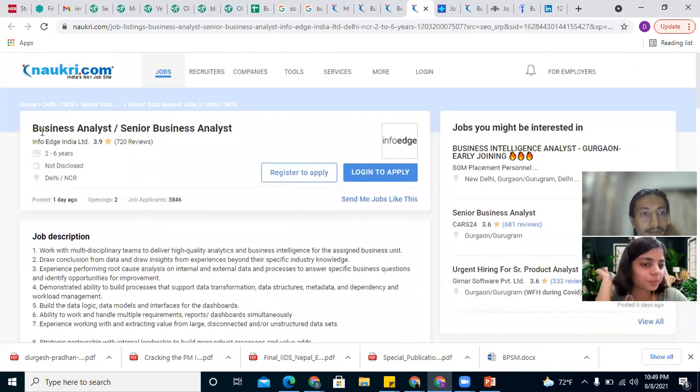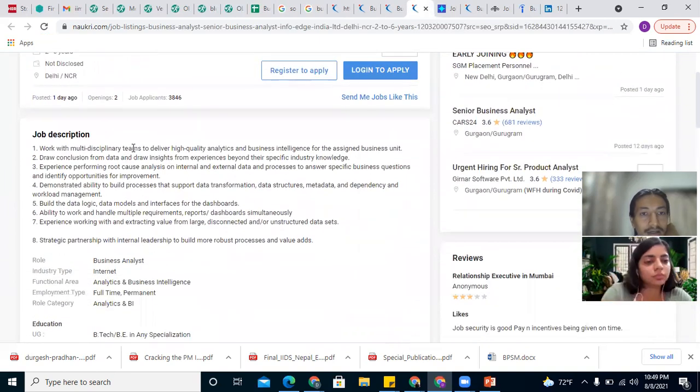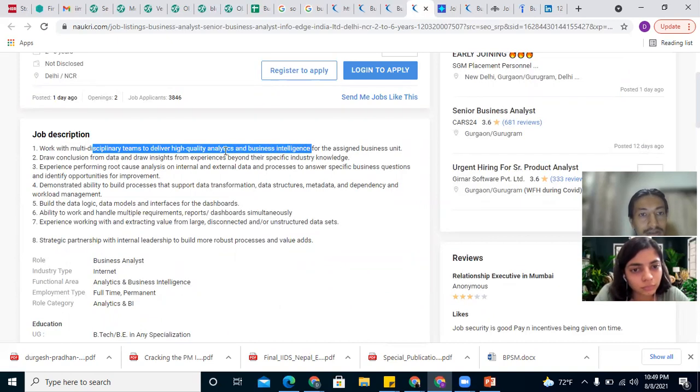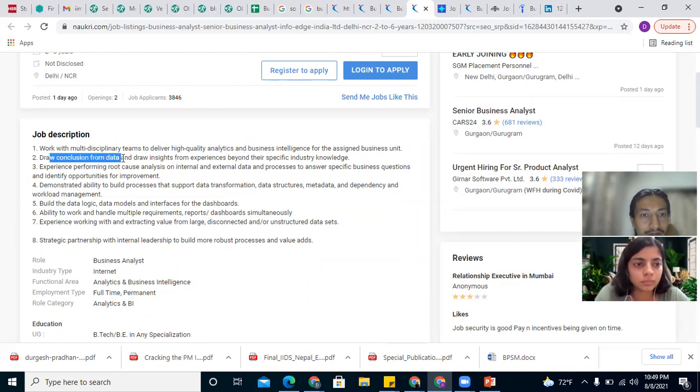Okay, coming to this one, business analyst at InfoEdge, Delhi. Work with multidisciplinary teams to deliver high quality analytics and business intelligence. So this is both business oriented, since the candidate will be working with multidisciplinary teams, and analytical skill sets are also required. Draw conclusions from data. So yeah, here it's asking for data skills. Experience performing root cause analysis.